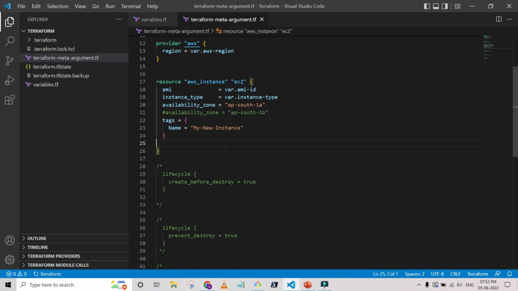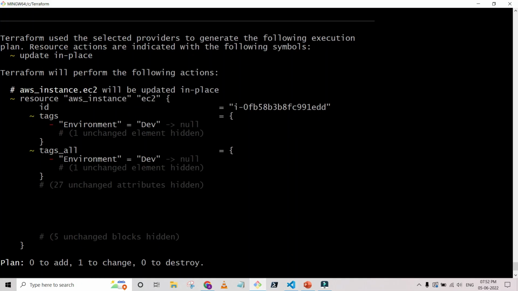When it refreshes, it will go as per the current state, the Terraform state file information we have for that particular instance. Because there is a conflict: some changes we did in the AWS console environment, and some other changes in the tags. So there is a conflict. Let me apply it and show you.